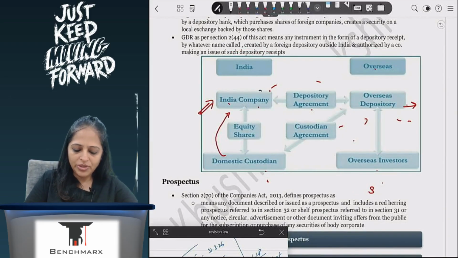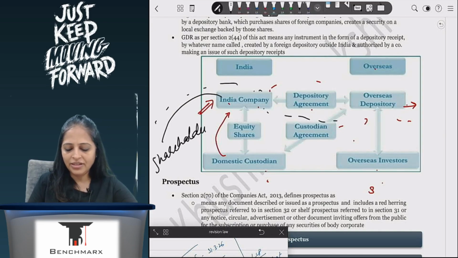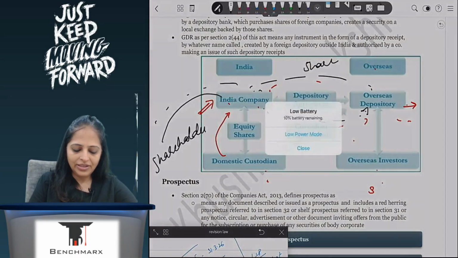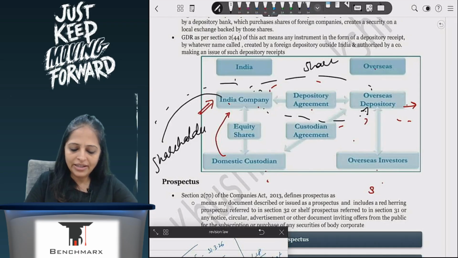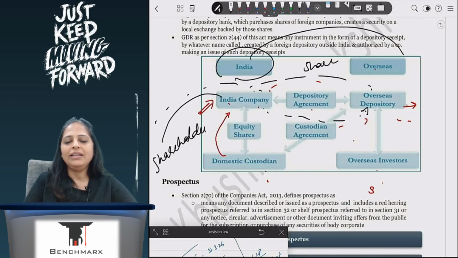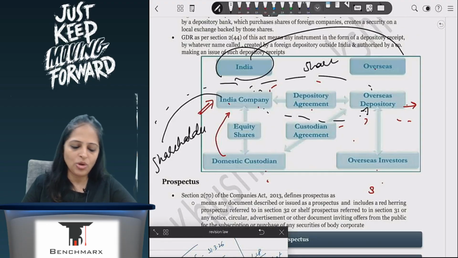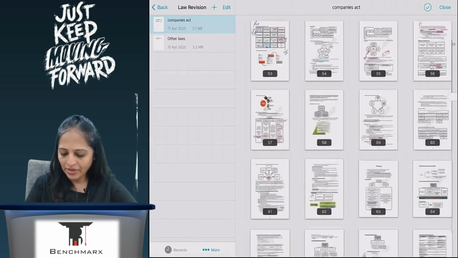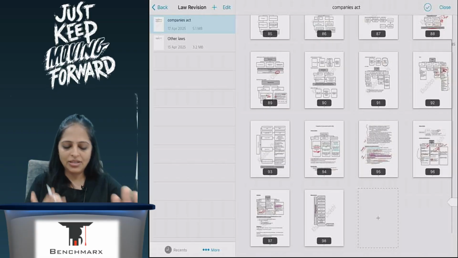The depository will go to the shareholders, the investors basically. Then he will collect money, then he will deduct and give it to the depository, then the depository will give him the shares, and then he will give the shares to the shareholder. So here it is the same as GDR, only the opposite is happening. In GDR, an Indian company wants to list overseas. In IDR, an overseas company wants to come and invest in India. So it is the same concept, no changes at all. If it is asked, draw the same chart but reversed.